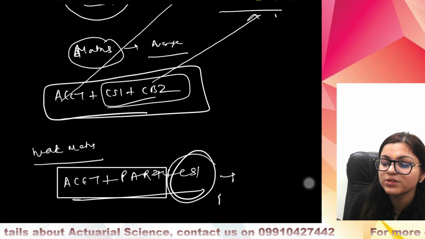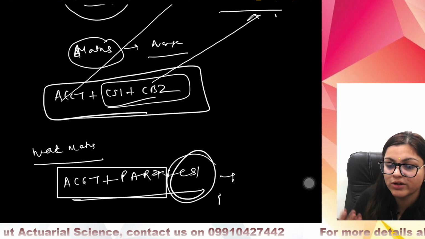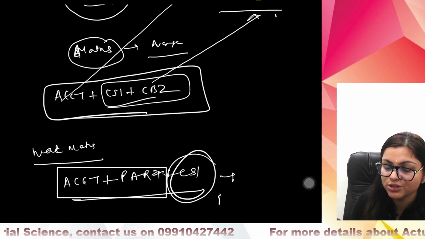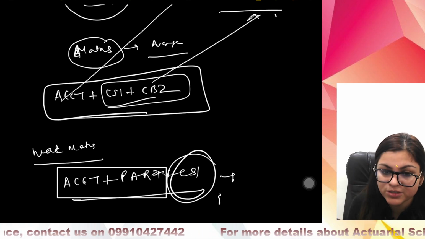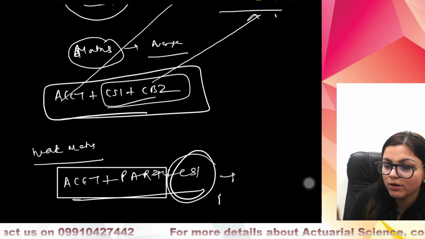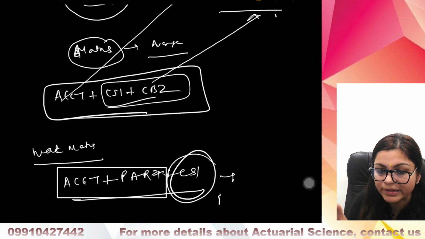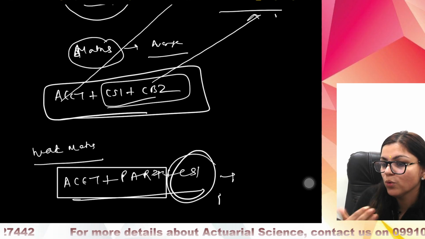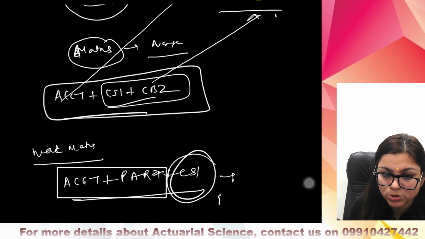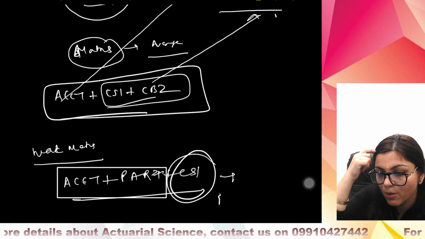But what about the other hours? You have to give the other hours to the other subjects so that you are managing your time well, making effective utilization of time, and focusing on clearing multiple subjects together. Only ACET will not help you to get a job. You have to go for other subjects in combination.